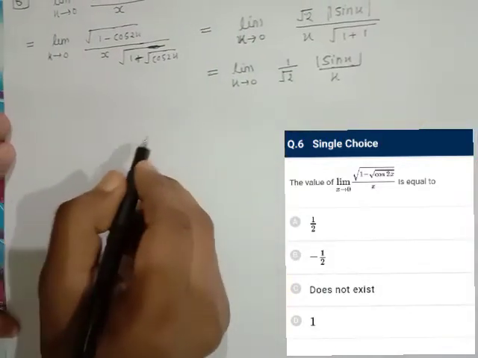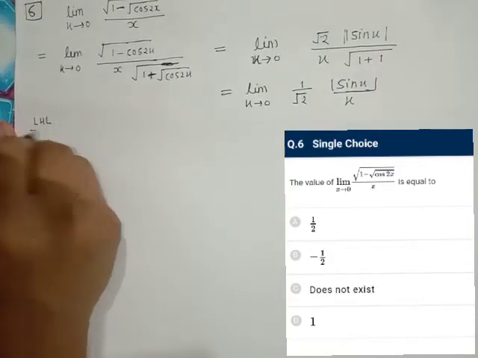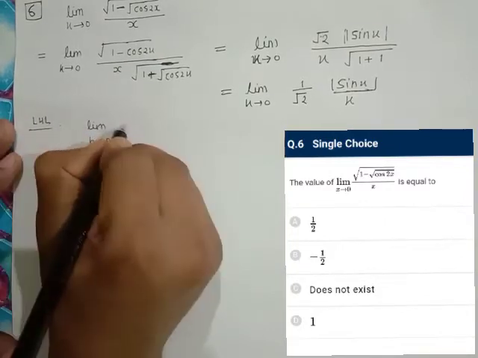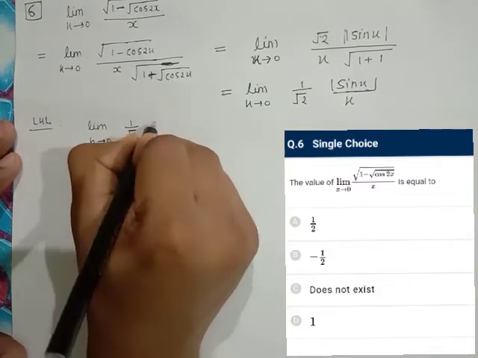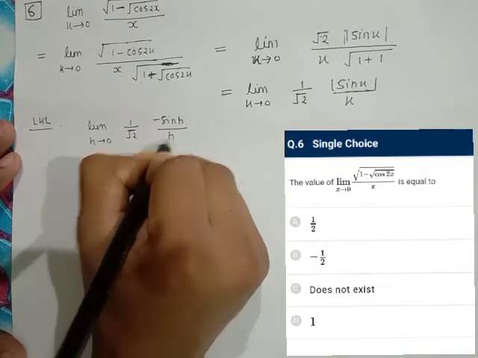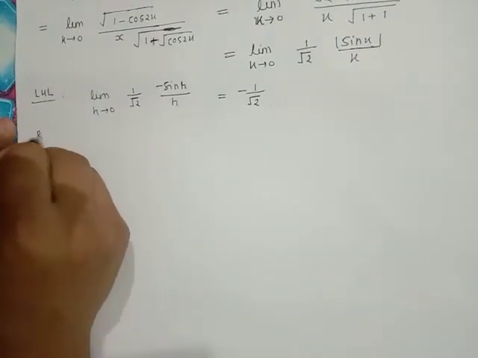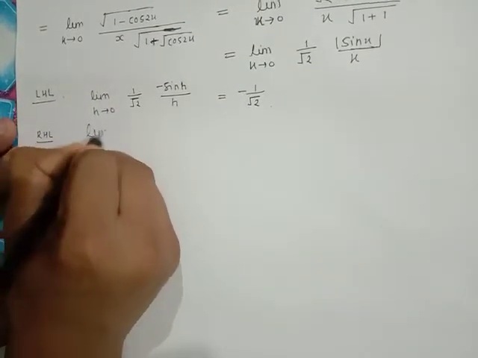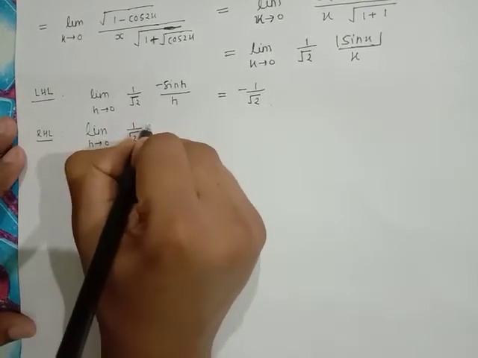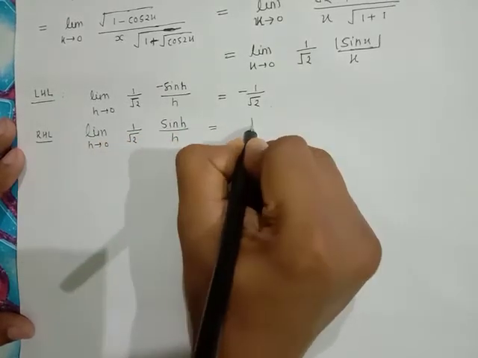Since mod is involved here, we have to calculate LHL and RHL separately. So LHL is given by limit h tends to 0, 1 by root 2, sin x will be minus sin x, or better to say minus sin h upon h, which comes out to minus 1 by root 2. RHL is limit h tends to 0, 1 upon root 2, it will open in positive sign, sin h upon h, which is 1 upon root 2.